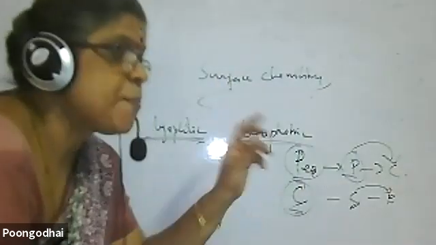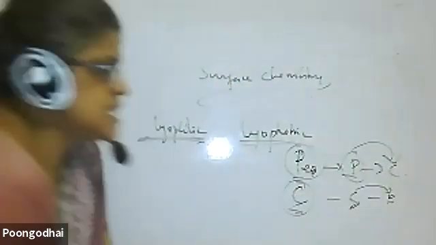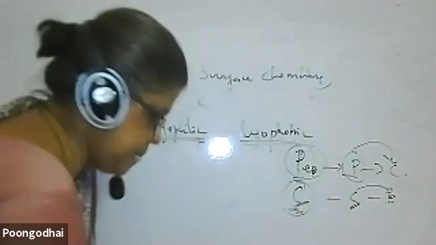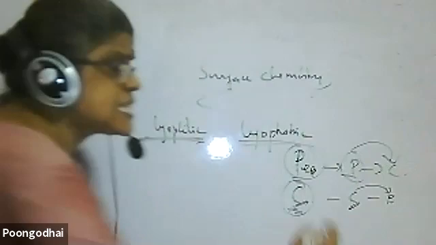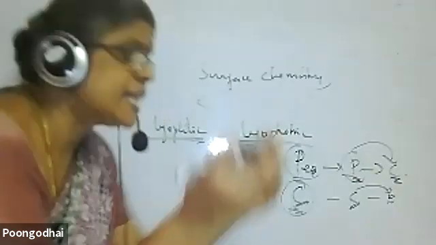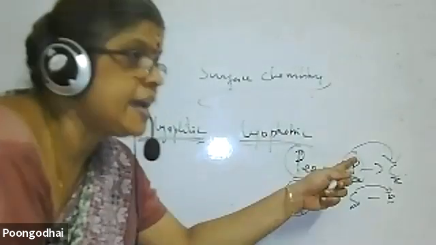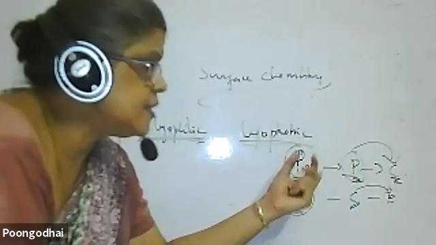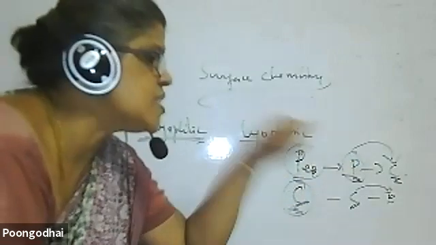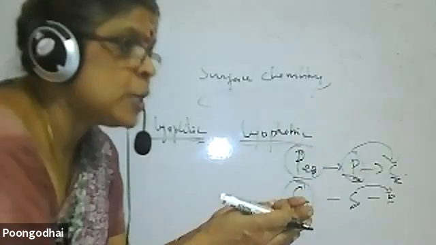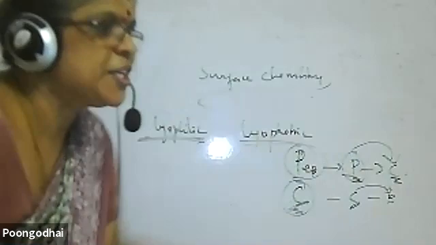Coagulation is a process by adding a substance I convert a colloid into a precipitate. That is CC, so that you don't make a mistake. Peptization, again, how is a precipitate converted into a colloid? Why is it a precipitate? The particles are closer. Why are the particles closer? They do not have charge. When I add an electrolyte, what happens? The electrolyte gets adsorbed on the particle and gives a charge, either positive or negative. Once they get charged, they do not come closer because they repel. So they convert into a colloid.